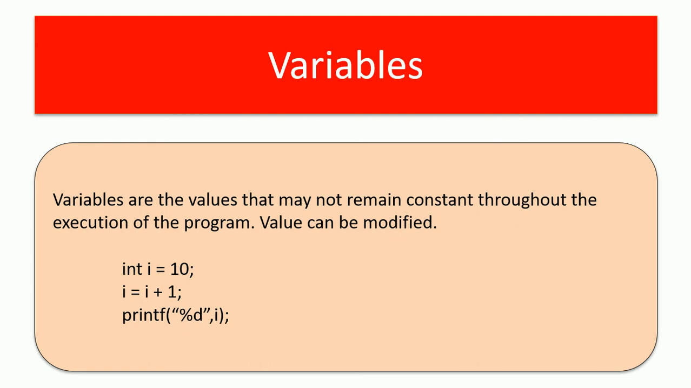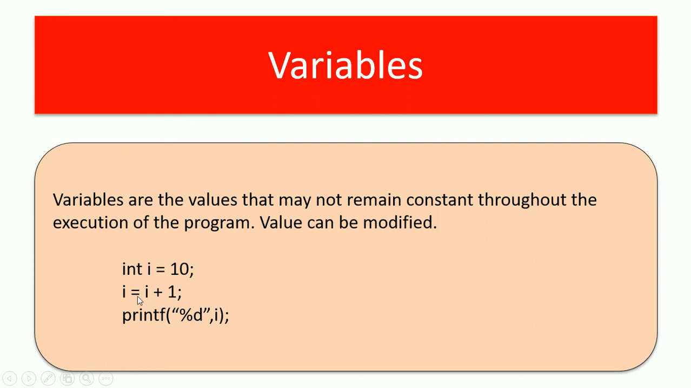Then coming back to the fourth topic, variables. So variable, the name is actually self-explanatory. Variables are nothing but the values that can be modified throughout the execution of the entire program. So it cannot remain constant. It can be modified. So I have given some 3 lines of code.